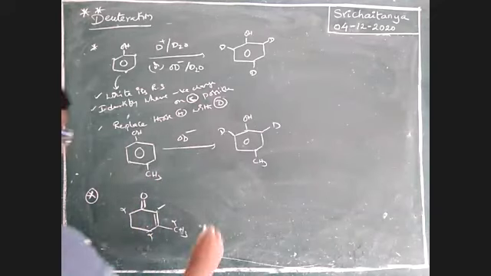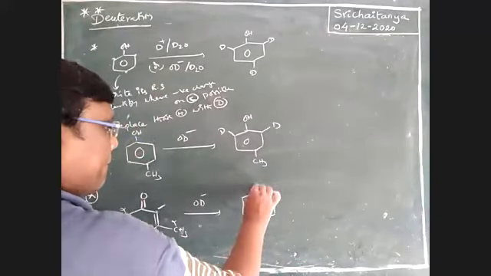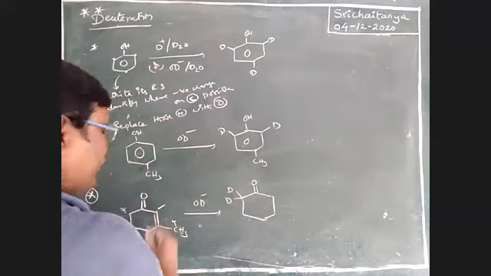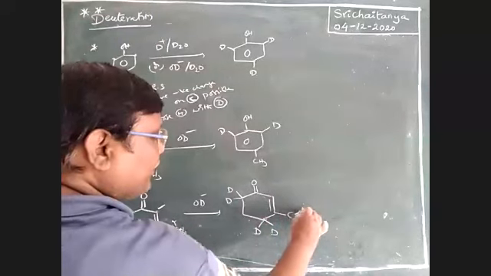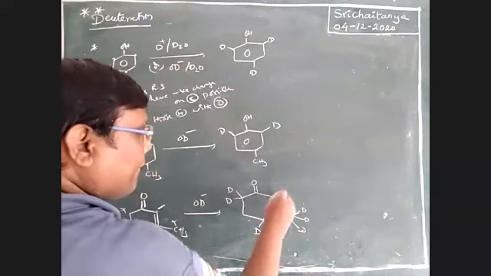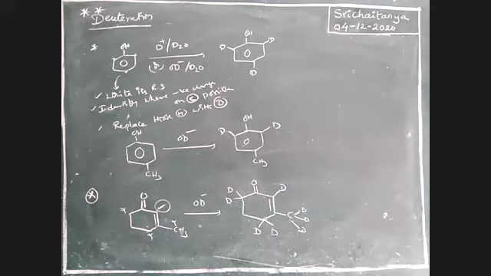Now my answer is OD minus, double bond O. These two are with deuterium, these two are with deuterium, these three are with deuterium. This one also deuterium. Someone missed this one, but this is also possible. Just the same theory is applicable here: in resonance structures where negative charge is developed, automatically those hydrogens are replaceable. Next.